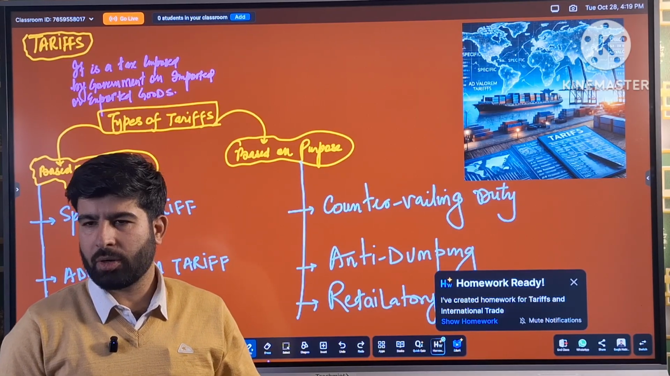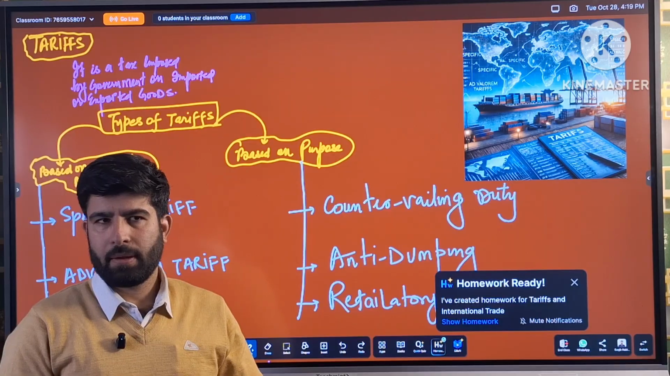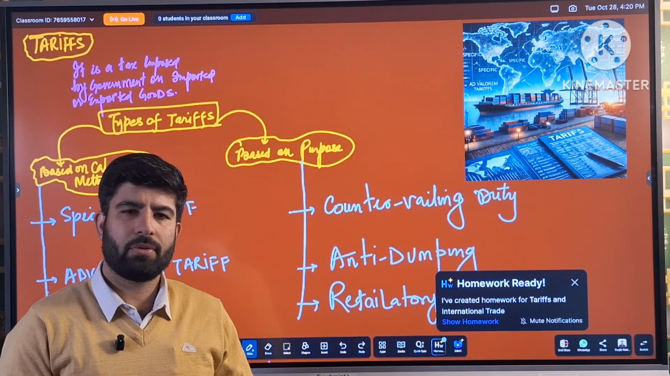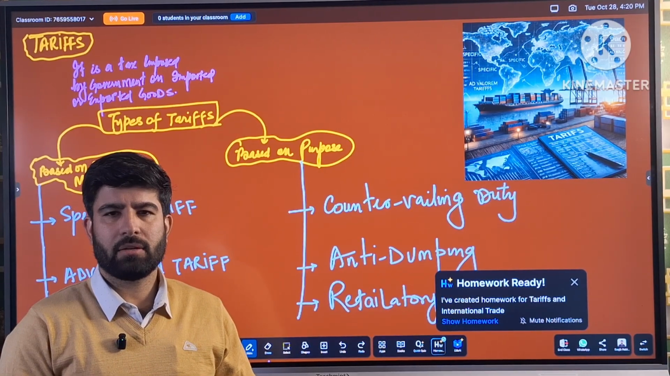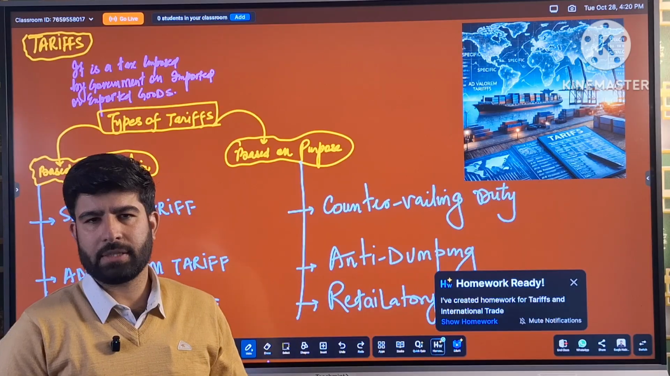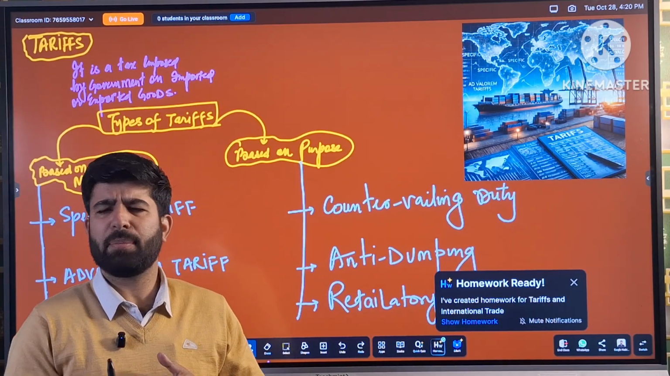Today we have a very important topic, that is tariff. What is tariff? What are its types? And in recent times we have seen the impact and the role of tariffs in foreign relations, as America has imposed tariffs on various countries including India, and how it shapes the economies across the world. We will discuss it in a very brief manner.